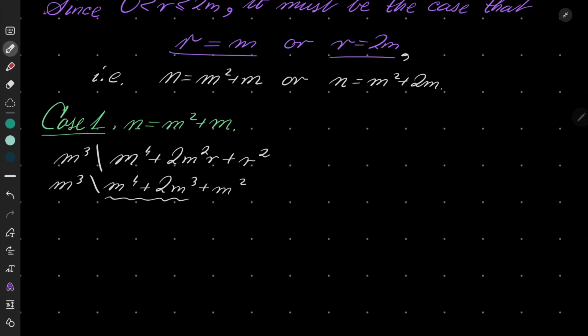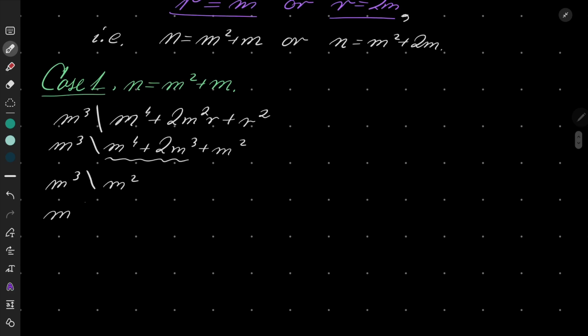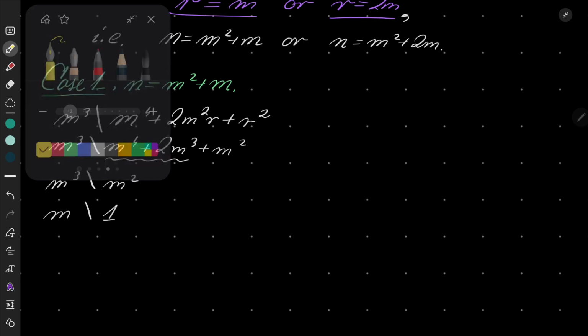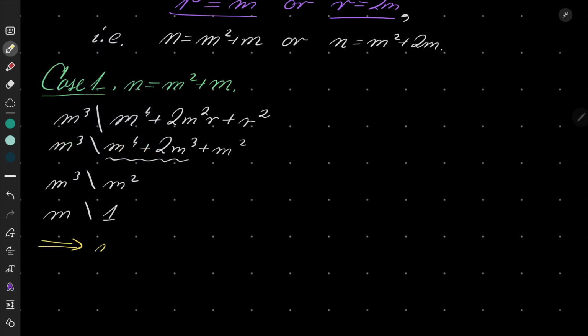Well, the first two parts are obviously divisible by m cubed, so m cubed should divide m squared. In other words, m divides 1. So there is only one possibility: m must be equal to 1, that is, n equals 2. So we have one solution here.